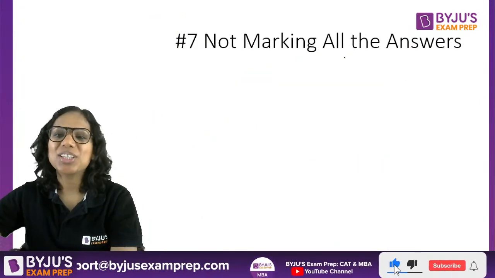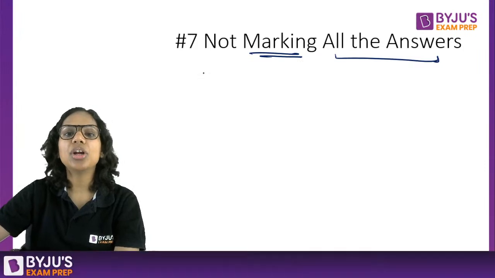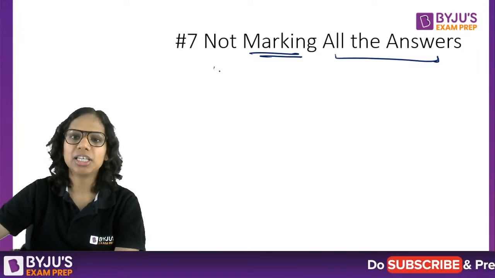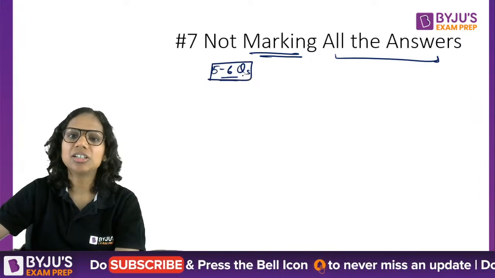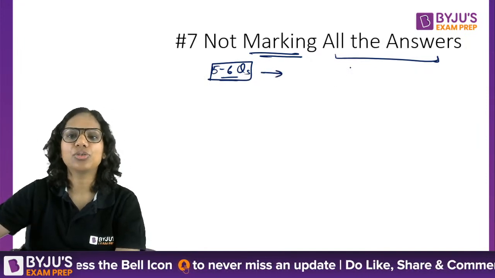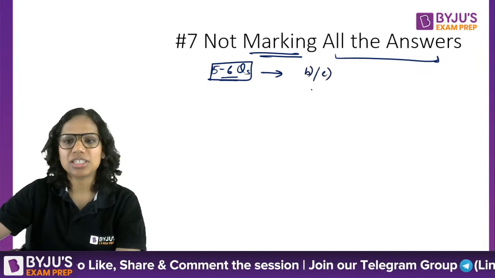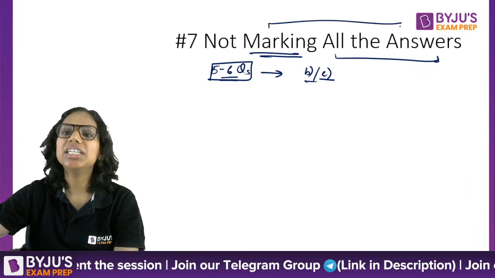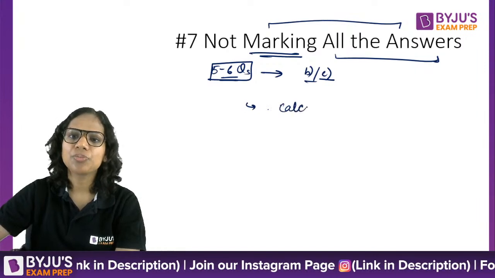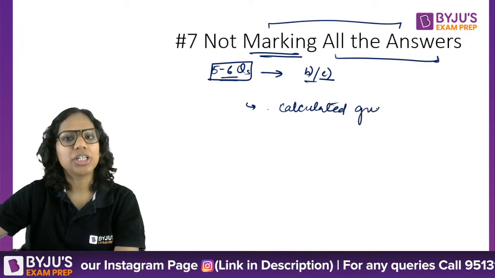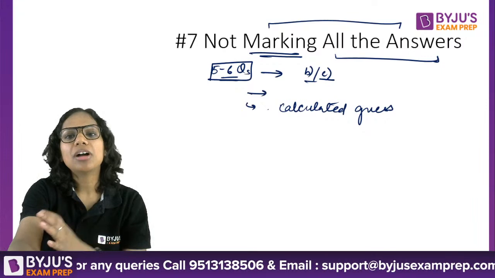Okay, yes. So this is something that you have to do. MHCET does not have negative marking, so mark all the answers. If you do not have any clue about a particular question, let's say there are five, six such questions in your whole exam, I'm being very optimistic here, and you have absolutely no clue, then you can pre-decide from your home itself that I'll mark B or C in such a case. And just mark that. So don't leave any question. For those that you have some rough idea about, make a calculated guess. For those that you have no clue about, mark a predetermined option. And of course, those that you have an idea about, you will mark carefully. So do mark all the answers.